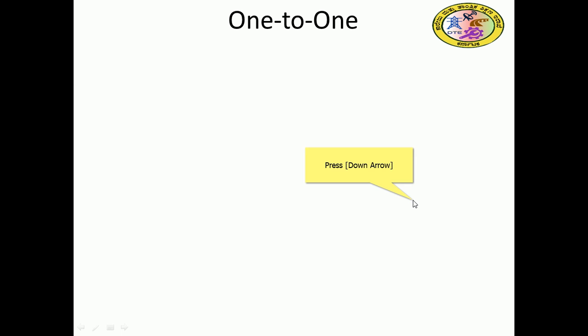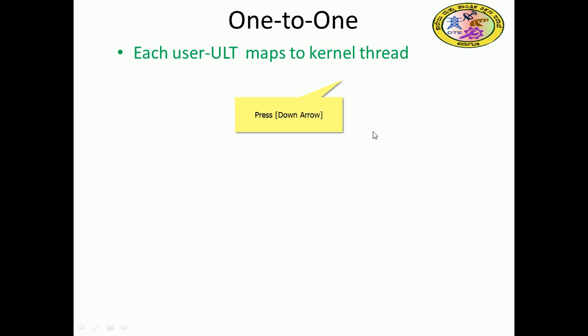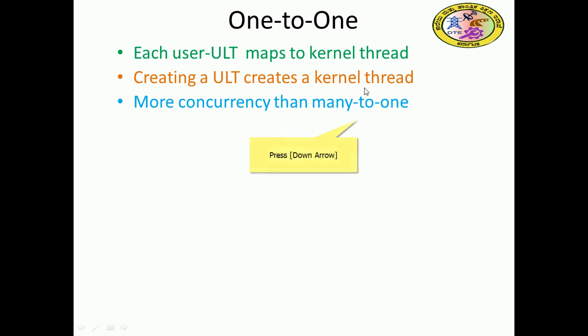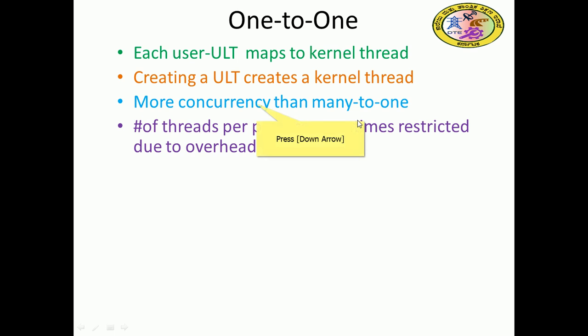Now one-to-one: each user-level thread maps to one kernel thread. Creating a user thread creates a kernel thread along with it, created by the kernel side. So it gives more concurrency than many-to-one, it is better than many-to-one. Here we can achieve multiprocessing, right? The number of threads per process is sometimes restricted due to overhead, because if you want to create 10 user threads, 10 corresponding kernel threads have to be created.